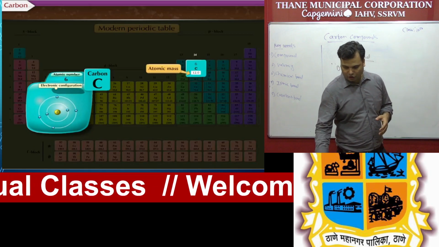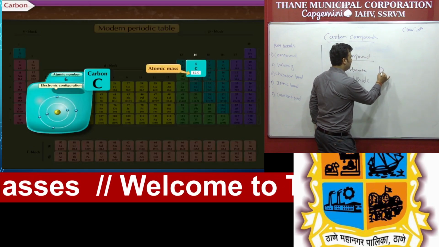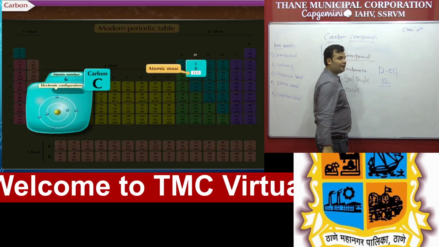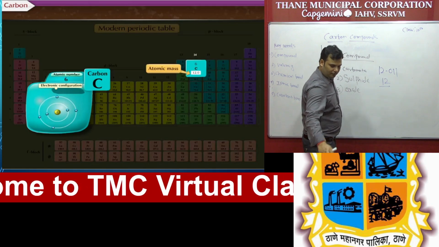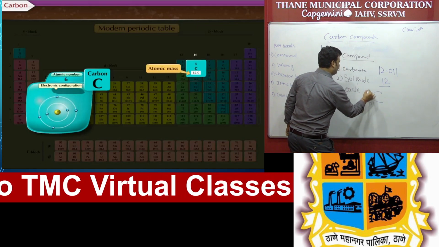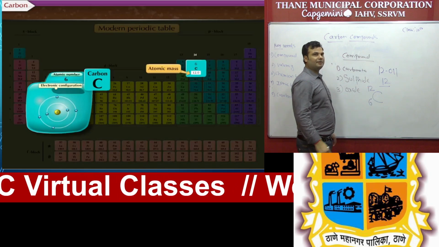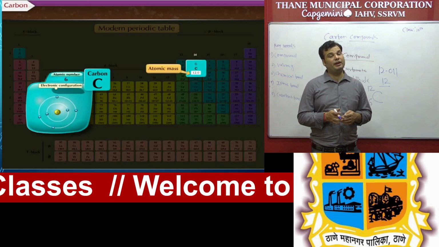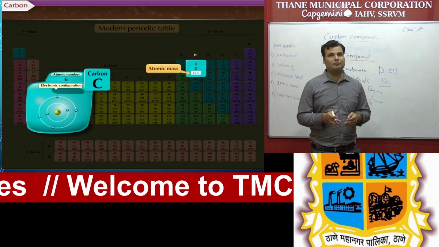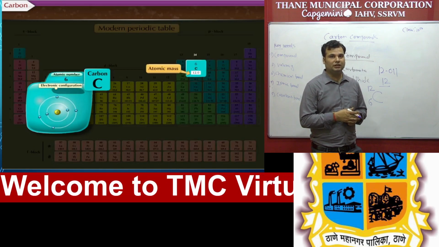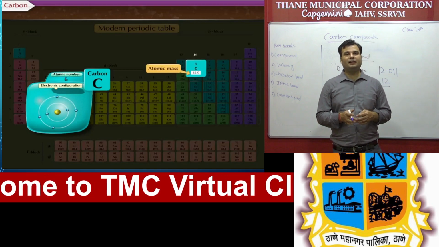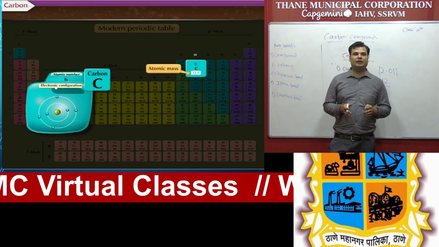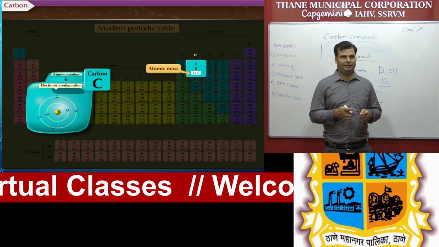If you want to know the exact atomic mass of carbon, it is 12.011. But we have to take whole numbers, that's why the atomic mass number is 12. So we can represent carbon with atomic number 6 and atomic mass 12. So carbon is present in the modern periodic table in the second period and group 14. That is a very important question. You have to remember this. This type of question will come in your MCQs, and that is very important. So again I am repeating that carbon has atomic mass 12 and atomic number 6. In the modern periodic table it is present in group 14 and the second period.